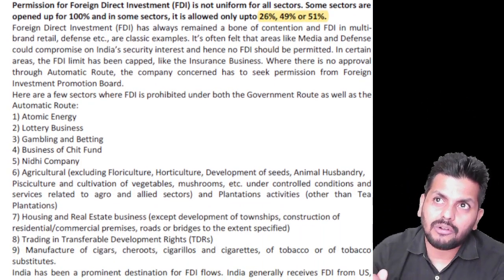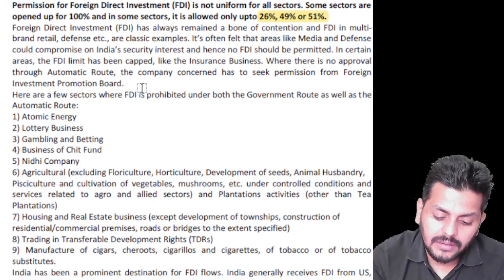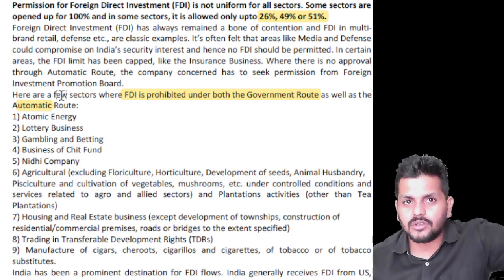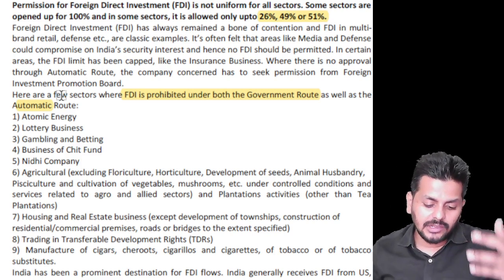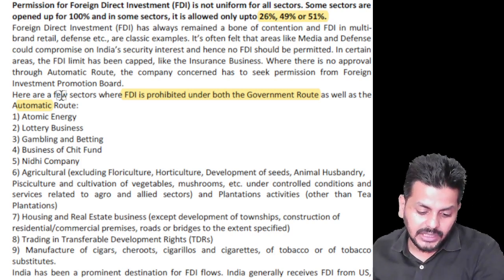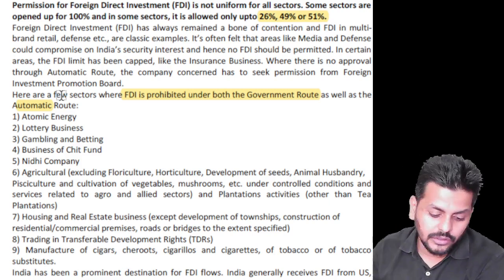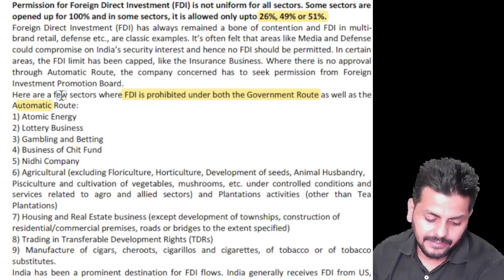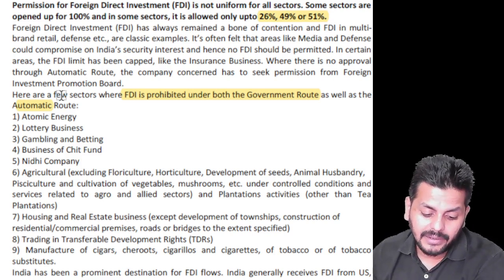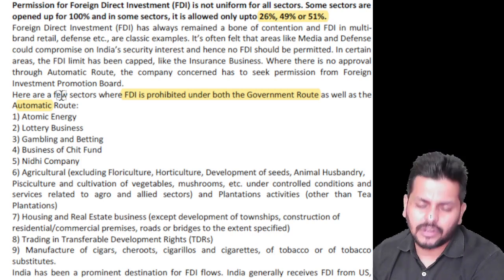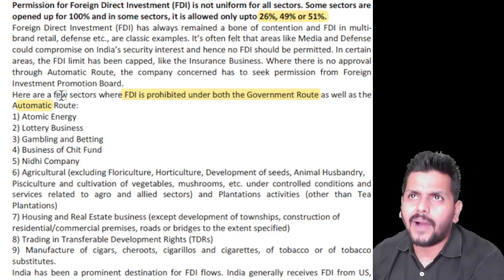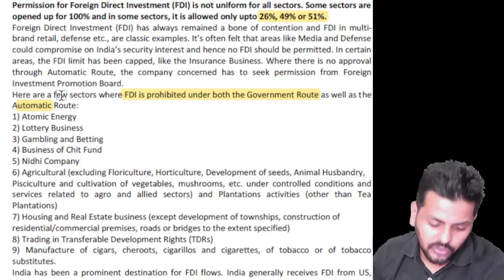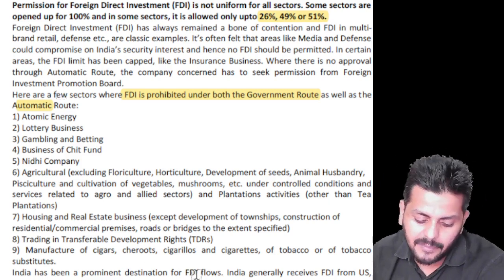if you're not allowed to do it through the automatic route, then FDI is prohibited under both the government route as well as the automatic route. Because if you read those nine: atomic energy, lottery, gambling, chit funds, Nidhi company, agriculture (excluding those in the bracket), real estate excluding the townships and developments, transferable development rights, cigars, manufacture of any tobacco related products. Why FDI is not allowed is because all those nine are critical areas where the government wants to keep the control. India has been a prominent destination for FDI.